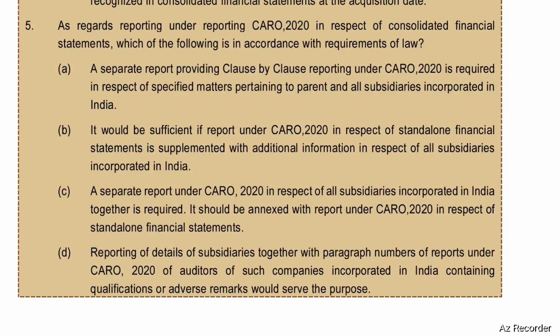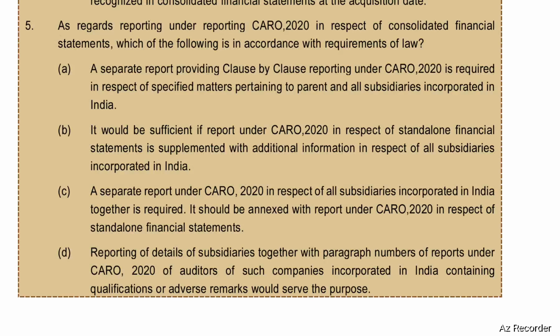It should be annexed with a report under CARA 2020 in respect of the standalone financial statements. Fourth option, reporting of details of subsidiaries together with paragraph numbers of reports under CARA 2020 of auditors of such companies incorporated in India containing qualifications or adverse remarks would serve the purpose.